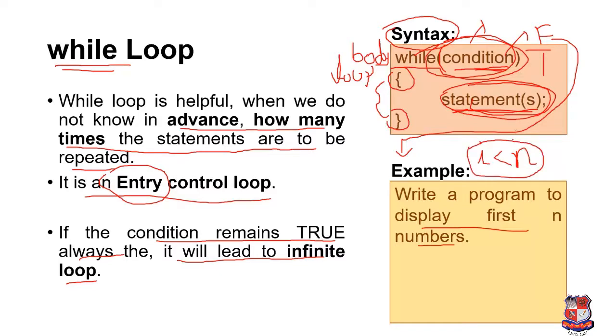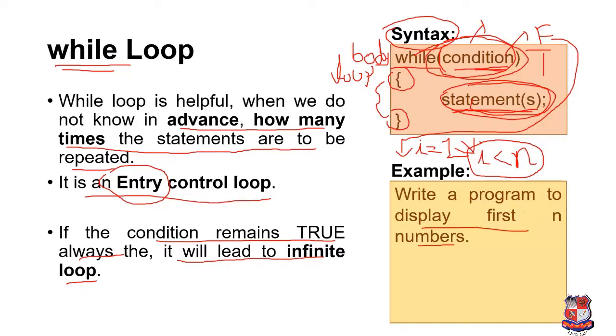It means that we have to firstly initialize the value of I, for example, I equal to 1. Then we have to write this condition, so the condition will be I less than 10. Till the value of I is less than 10, this loop or this statement will execute.